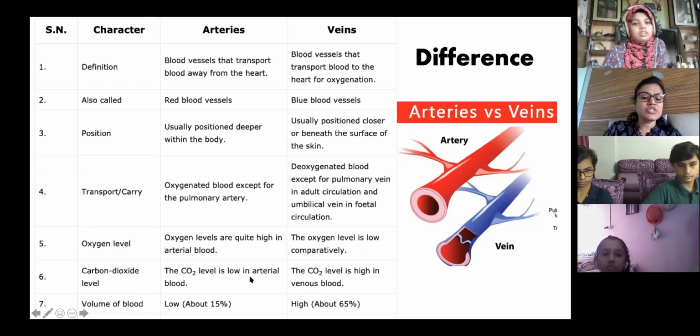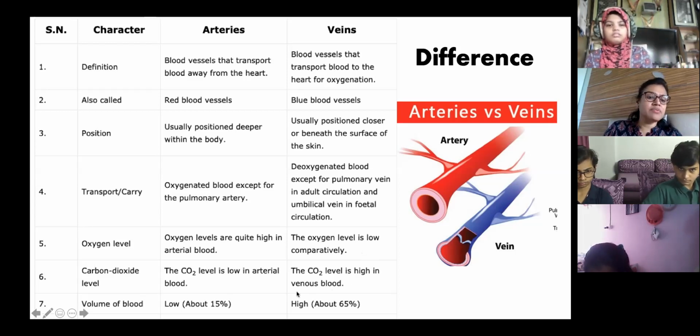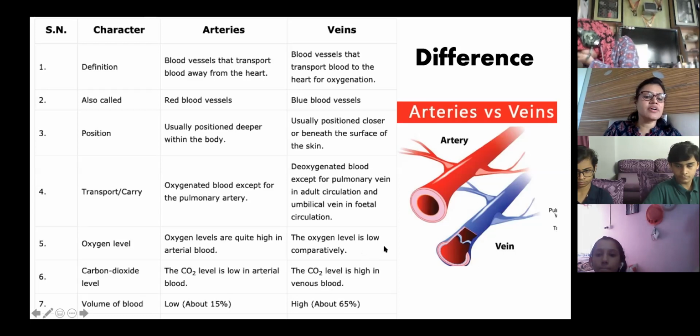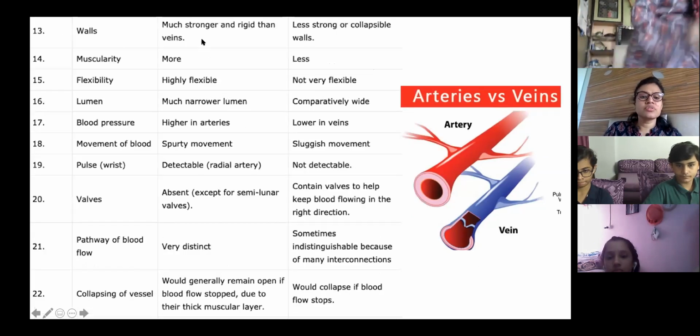Carbon dioxide is low in arteries. Carbon dioxide is high in vein blood. Volume of blood is low in arteries, and volume of blood is high in veins because they are thicker. The cross section is higher in veins, so the volume of blood in veins is more. Does anybody have a doubt?